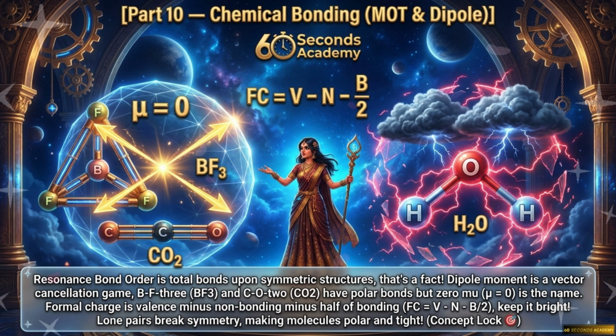Formal charge is valence minus non-bonding minus half of bonding. Keep it bright. Lone pairs break symmetry, making molecules polar and tight.